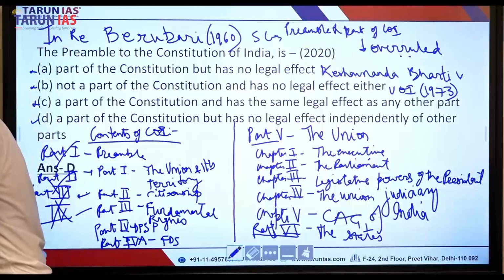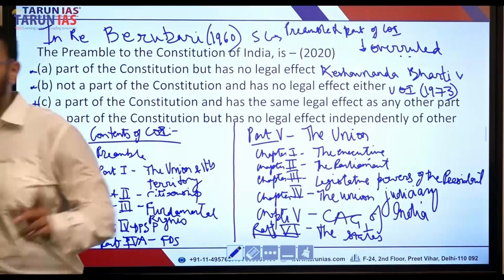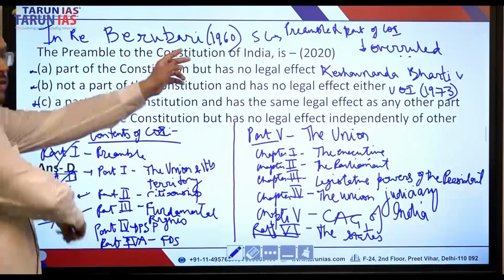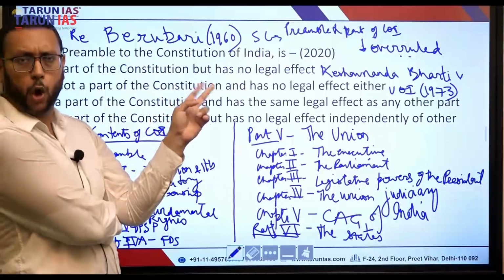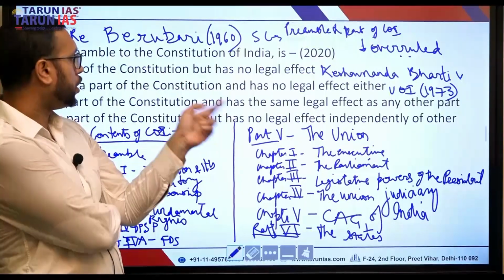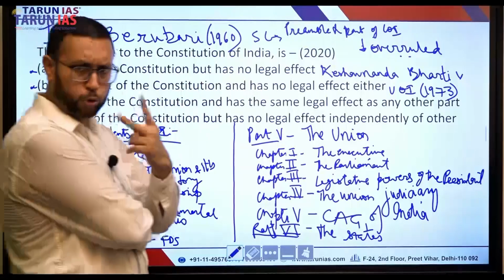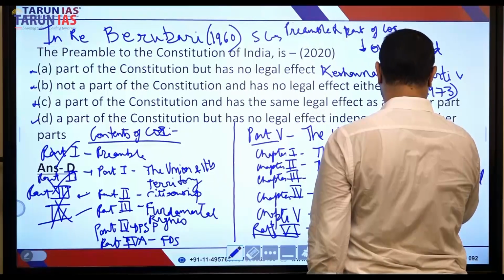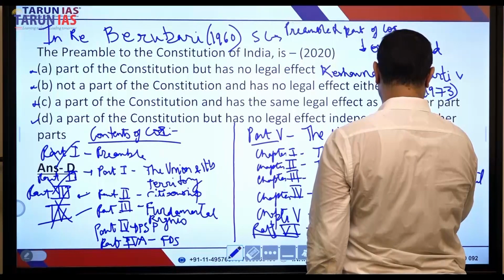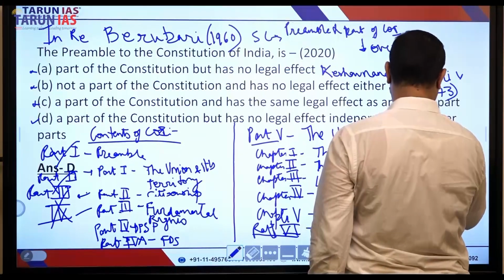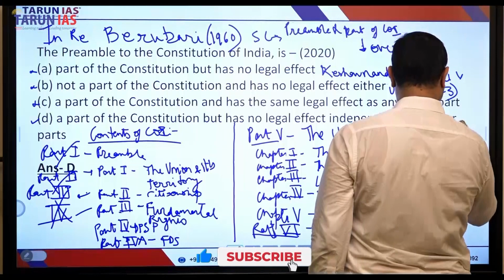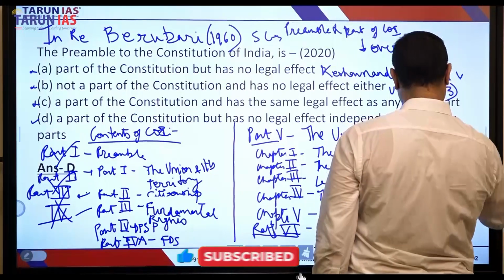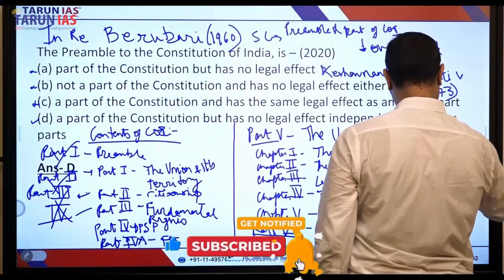This Berubari case was overruled in the Kesavananda Bharati case of 1973. Kesavananda Bharati held two things regarding the preamble. Number one, it is a part of COI, so it is a part, yes.